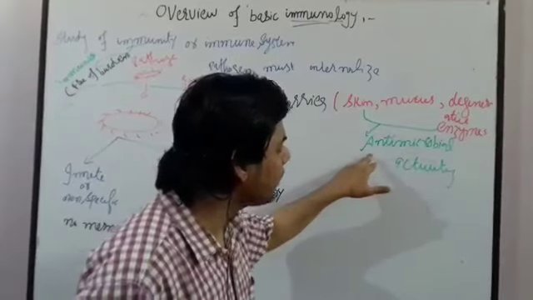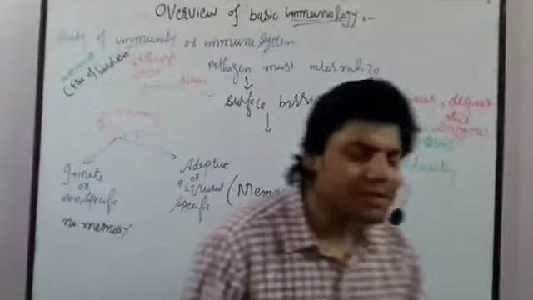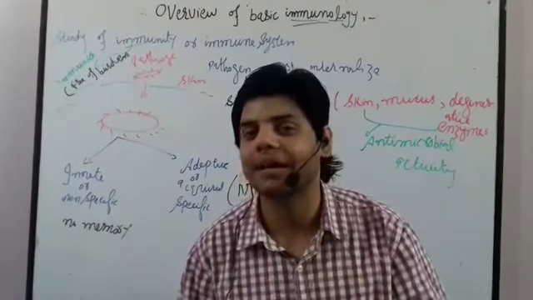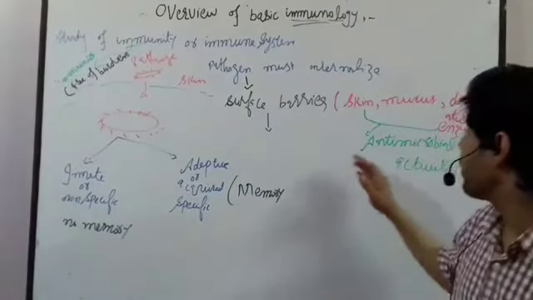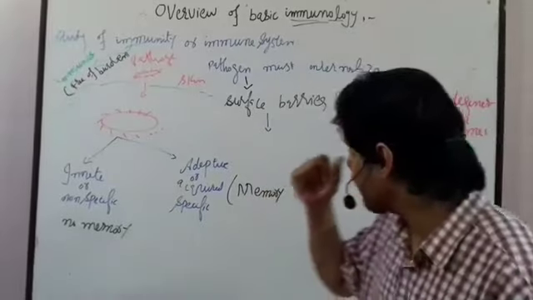They have antimicrobial activity, which means they can kill microorganisms and act against them.